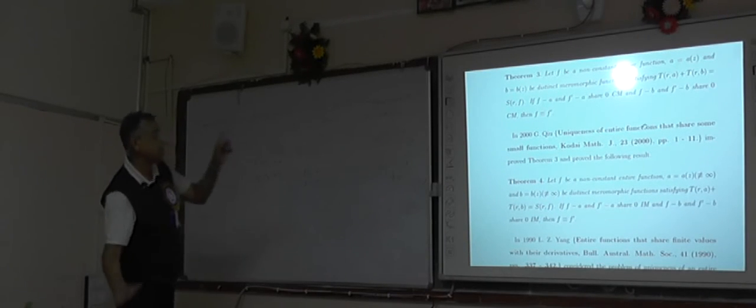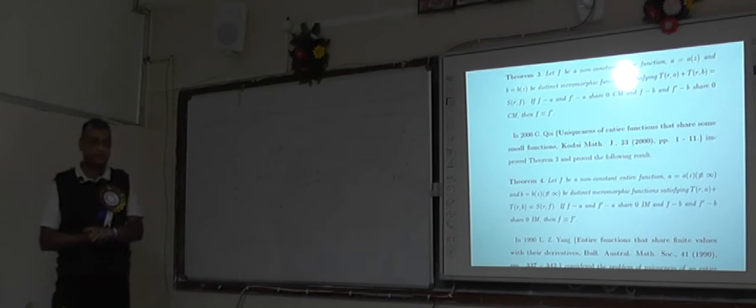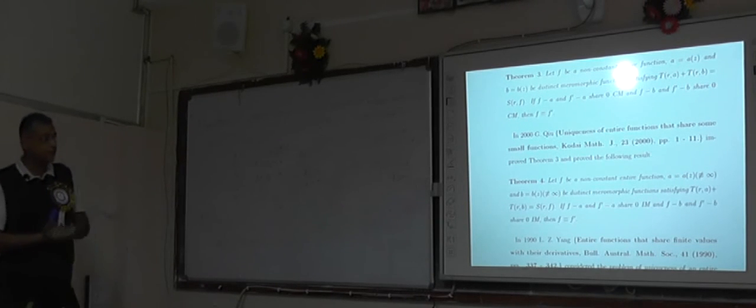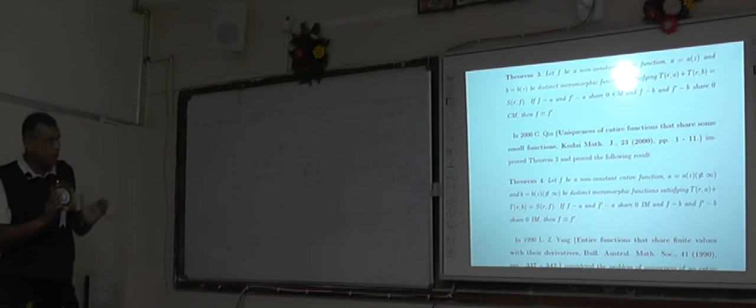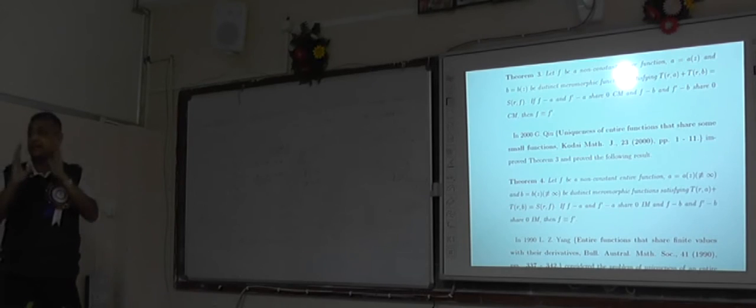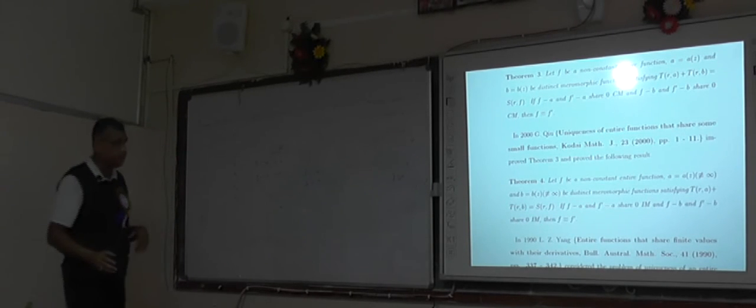As I mentioned, after 1992, in 2000, another Chinese mathematician proved the same result, instead of using the counting multiplicity sharing, with the ignoring multiplicity sharing. This is another improvement.